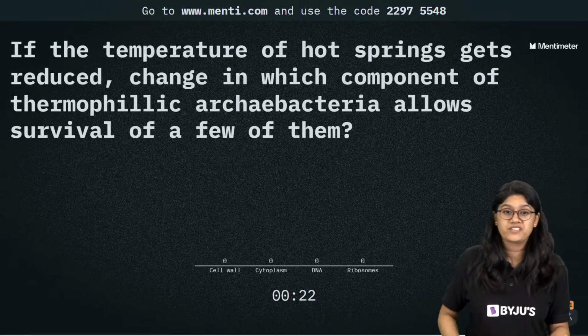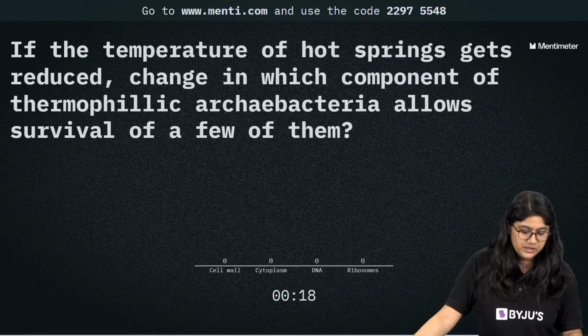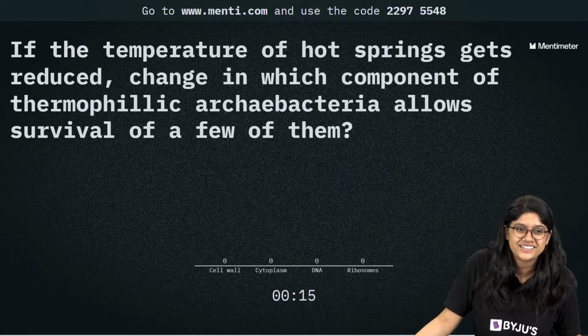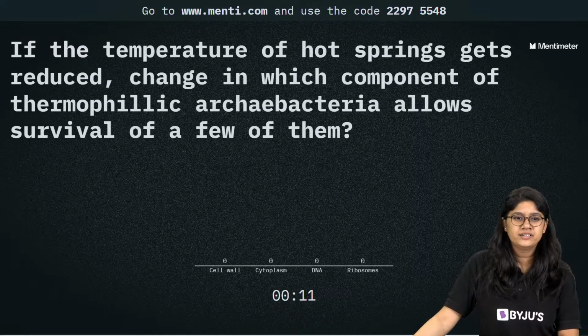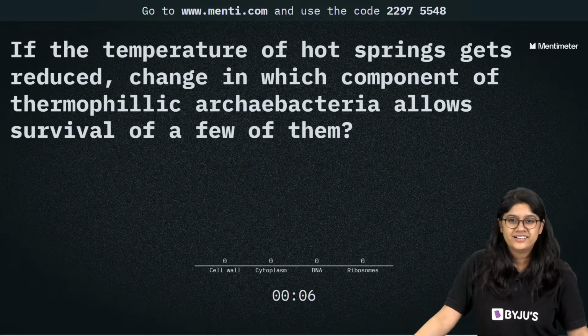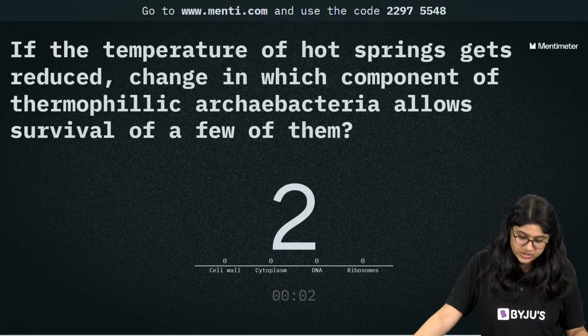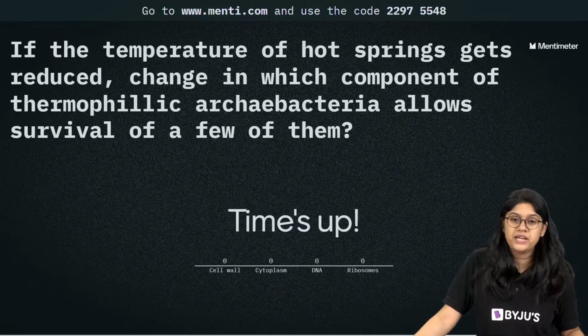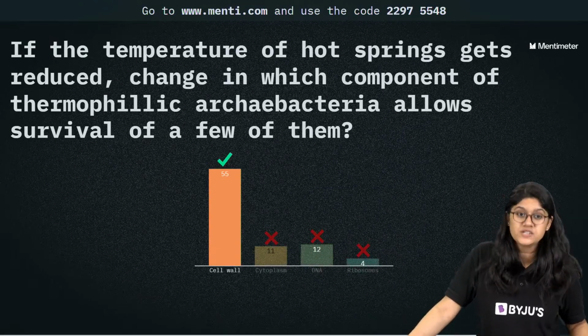Okay, I forgot to vote, everyone. Let me quickly vote. Yeah, the options are clearly visible. And we have time, everyone. And the correct answer to this question should be option number A. Very good, cell wall.